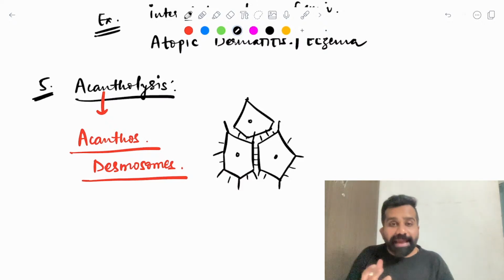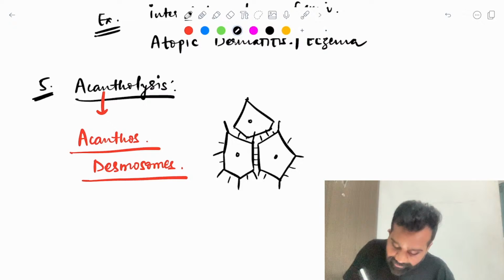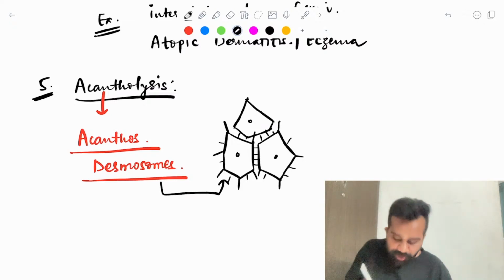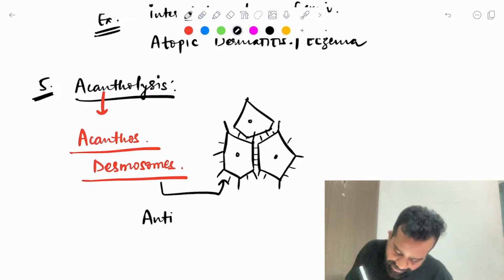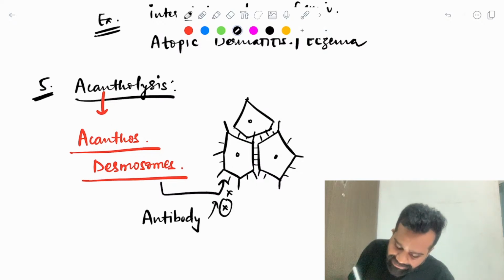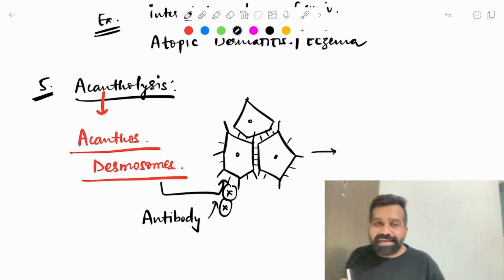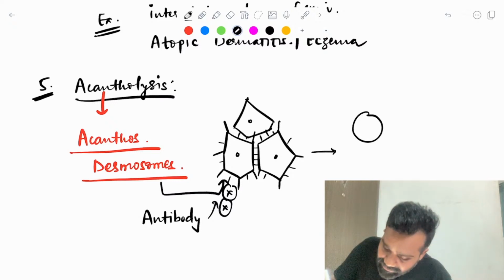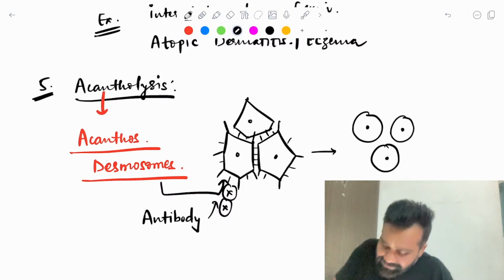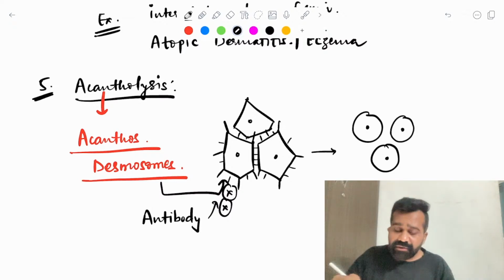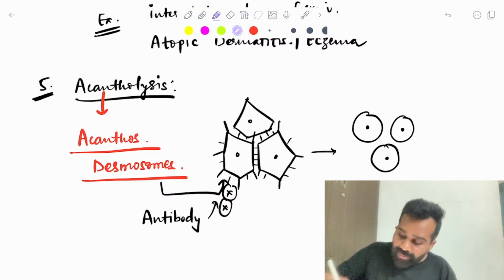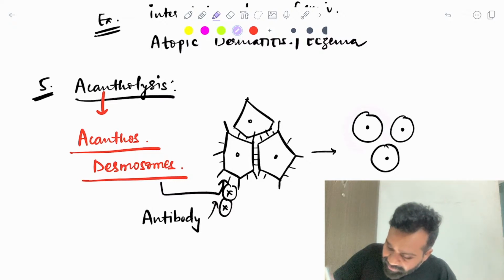Now what will happen if there is an antibody against this desmosome? Suppose I have an antibody which is destroying this desmosome. If my desmosomes are damaged, this cell will become round shaped because it has no connection with the other keratinocytes, and in between them there will be fluid accumulation.